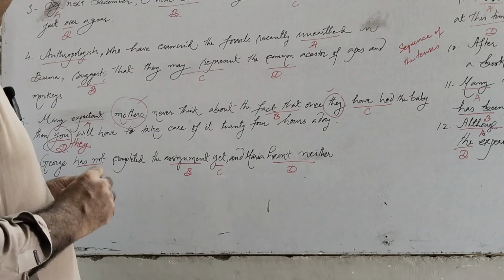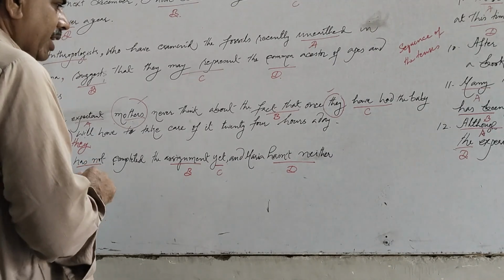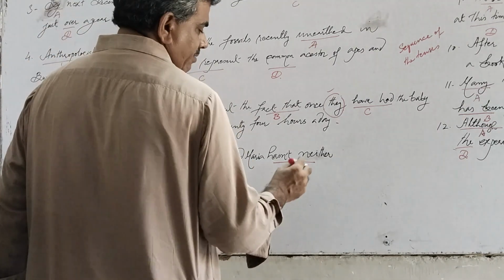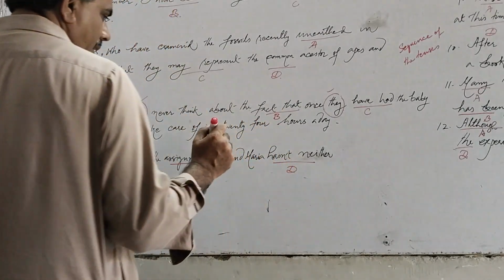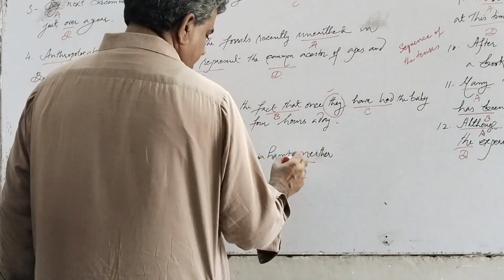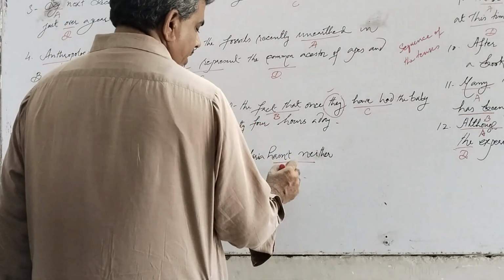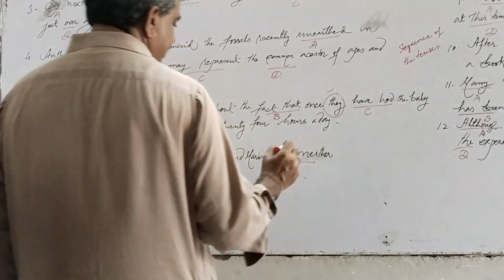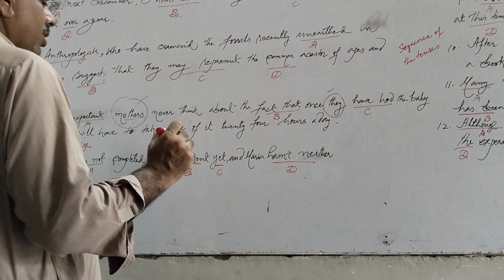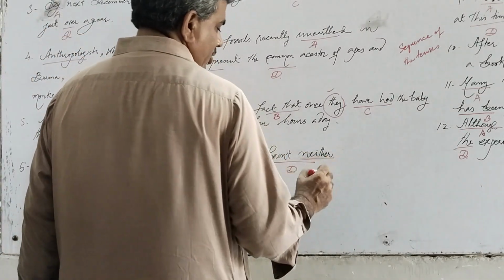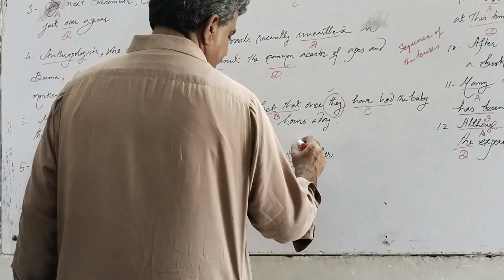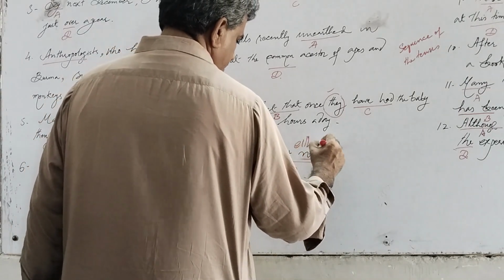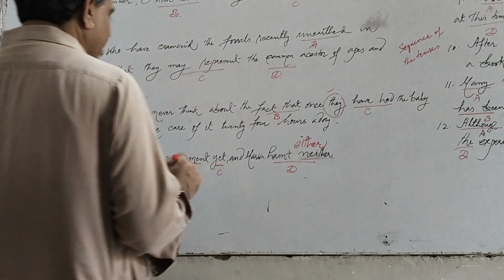We have learned that we cannot use two negatives at the same time. So in option D, we have hasn't and neither. We should remove neither to make it positive, that is either. The sentence will be correct.